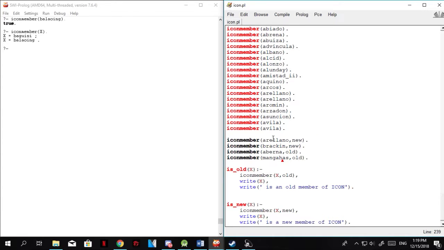Here we declared our variable, the name, and the type, like whether they are old or new. So this is read as Arellano is a new member of ICON, something like that.